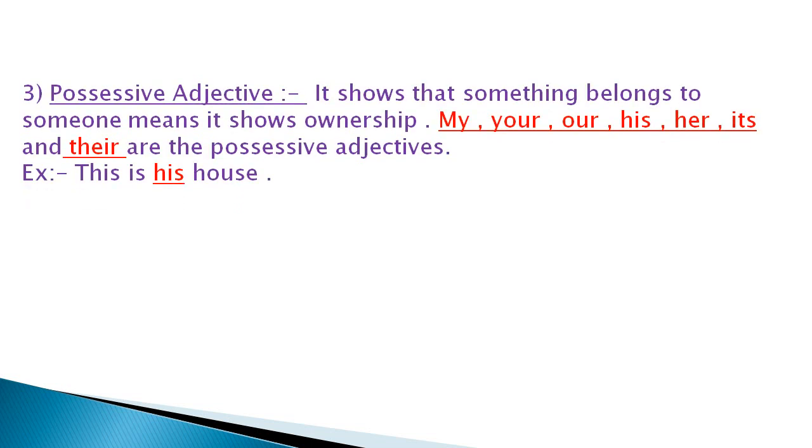Now we will see third kind of adjective, that is possessive adjective. Possessive adjective shows that something belongs to someone, means it shows ownership. My, your, our, his, her, its and their are the possessive adjectives. For example, this is his house. Here his word is showing the ownership, the possession of house. Whose house? His house. So this is the example of possessive adjective.